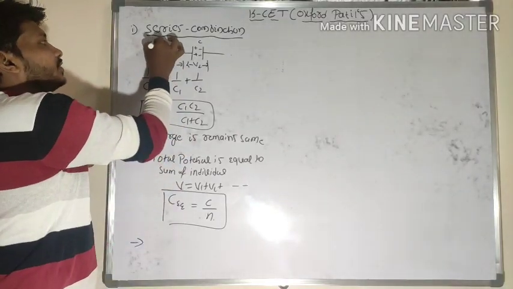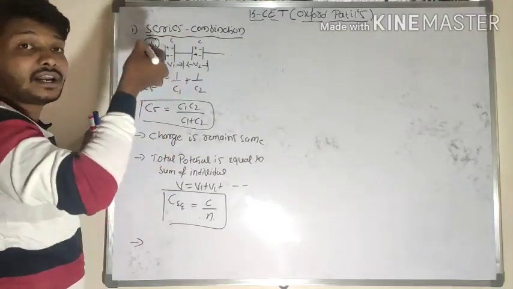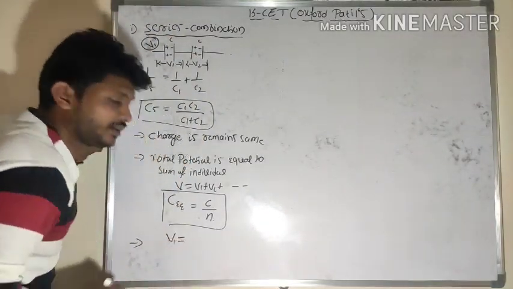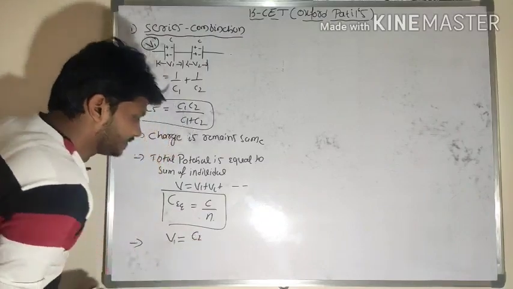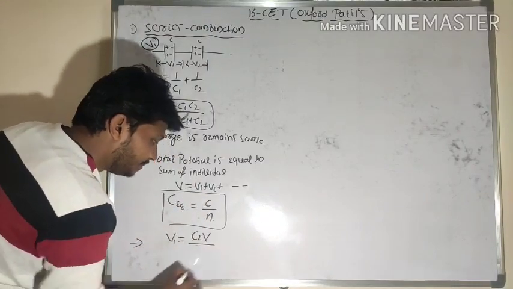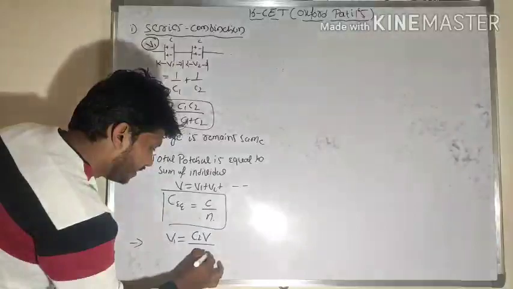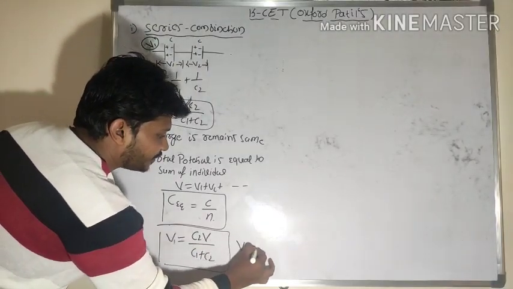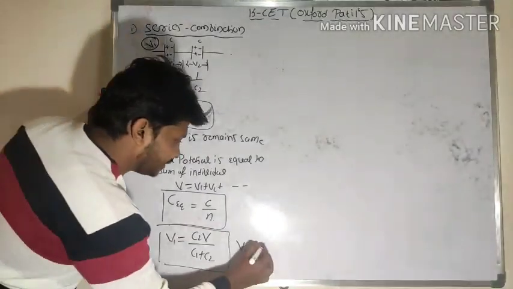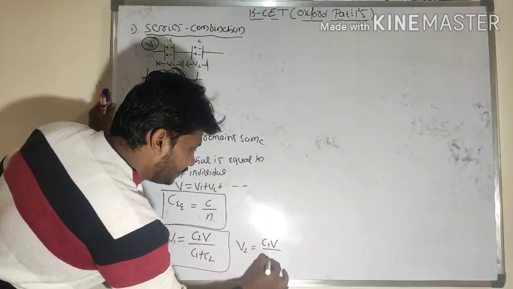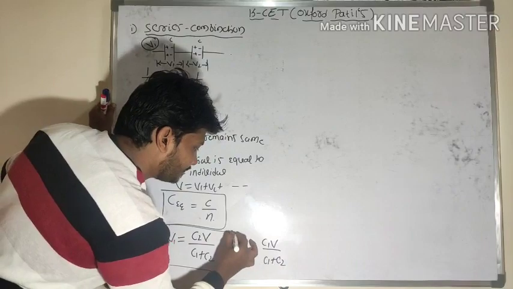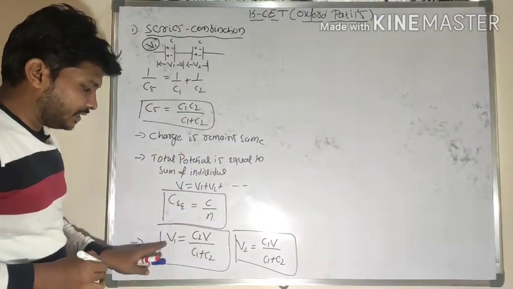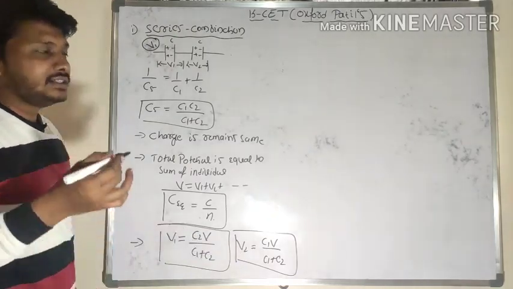Then what is the potential difference across the first capacitor and the second capacitor individually? V1 is equal to C2 into V, the total potential, divided by C1 plus C2. Similarly, the potential difference across the second capacitor is C1 into V divided by C1 plus C2. So remember this formula.